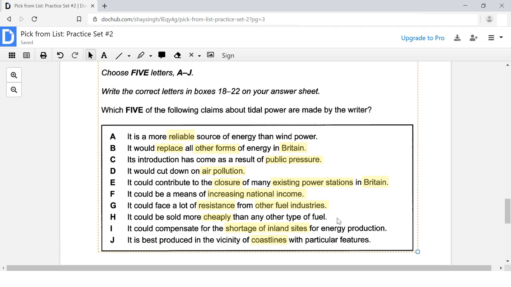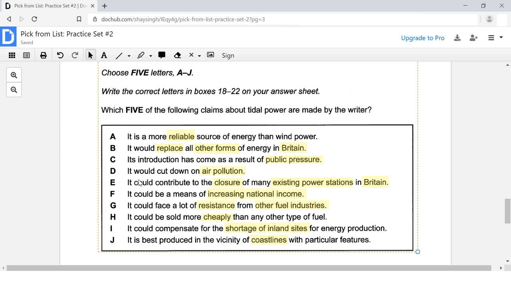One thing I do want to point out is that if you just go straight to this question, it is going to be a very difficult question for you to answer, and it's going to take up a lot of your time. Okay? But this is why we return to questions like this at the end. For questions like this, it is very important that you give yourself the time and the opportunity to familiarize yourself with the content in the reading passage by doing the easy questions first.